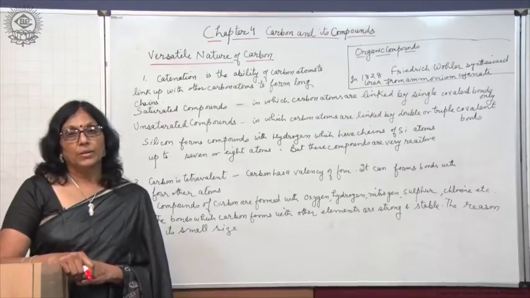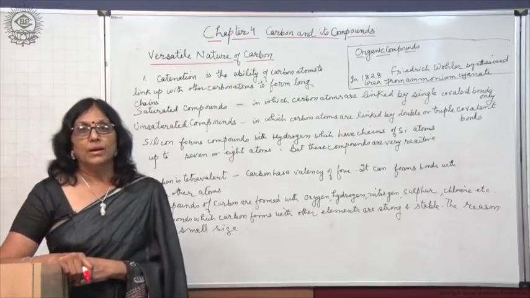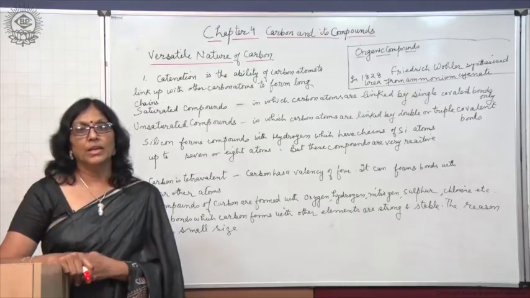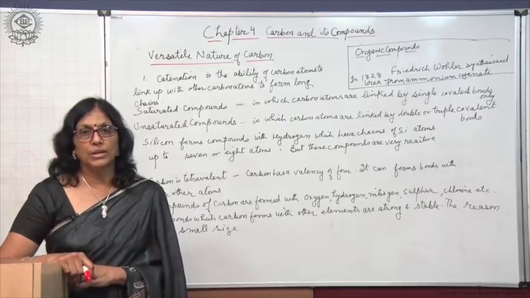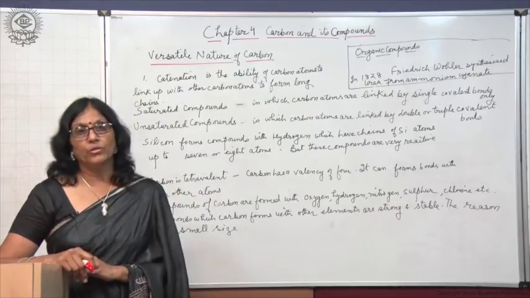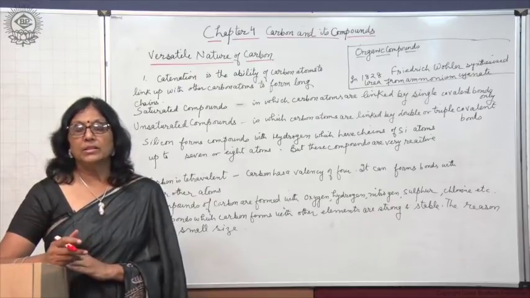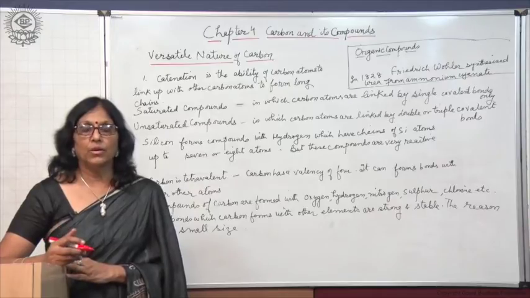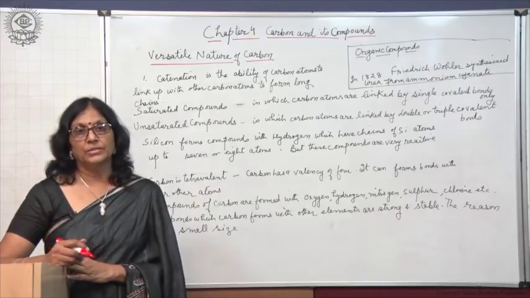Versatile nature of carbon. Now carbon has a unique ability to form a large number of carbon compounds by linking with other carbon atoms and also combining with non-carbon atoms like oxygen, hydrogen, nitrogen.